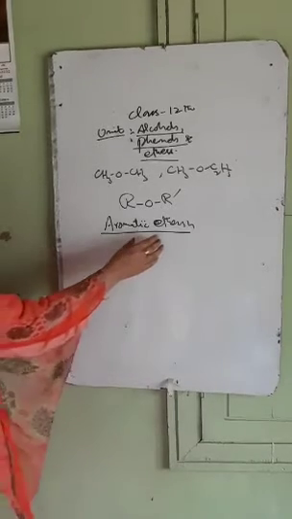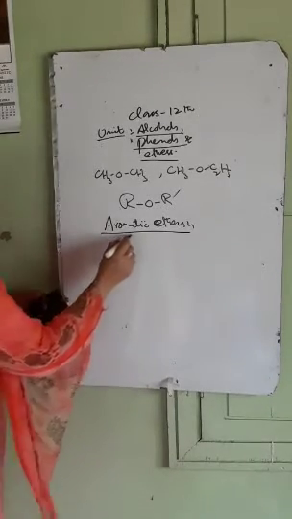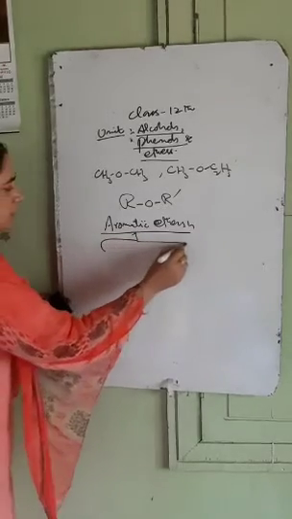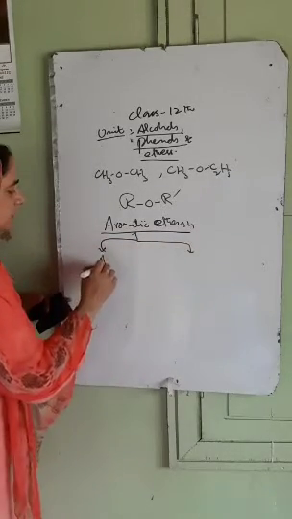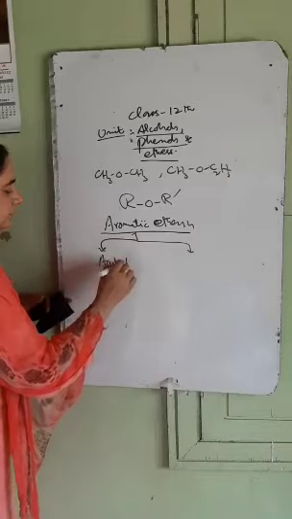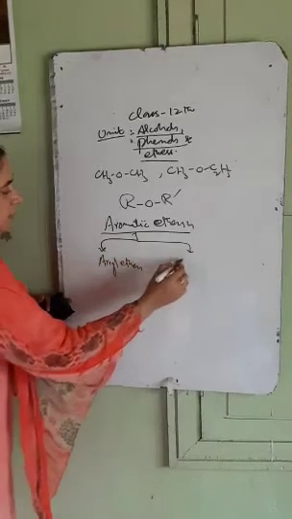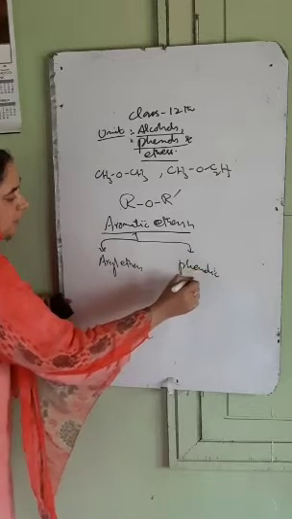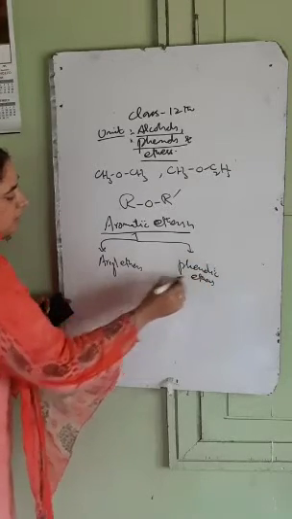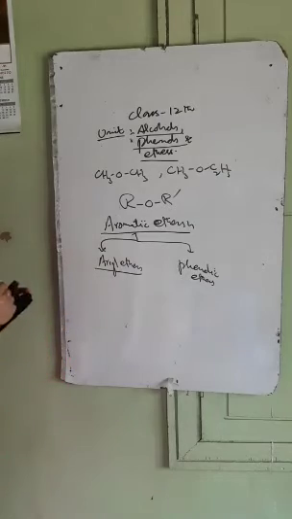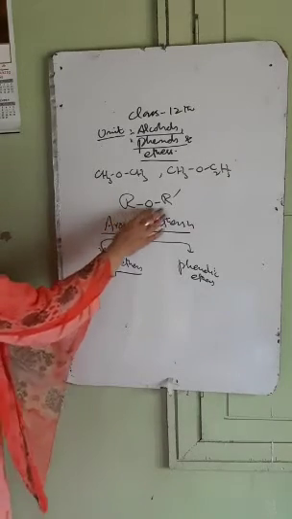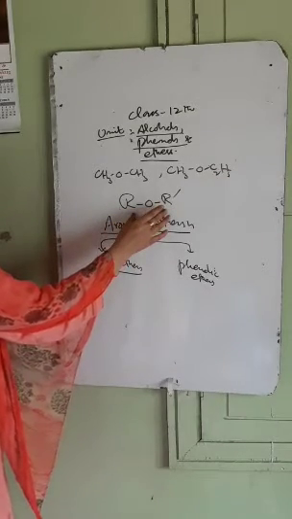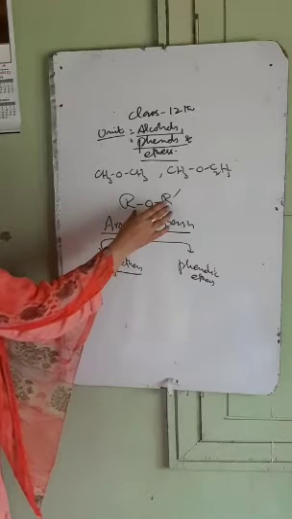But aromatic ethers are further of two types. Number first, aryl ethers. And number second, phenolic ethers. Now what are aryl ethers? Aryl ethers are the ethers where R and R dash groups are aryl in nature. Both are aryl, both are aromatic parts.